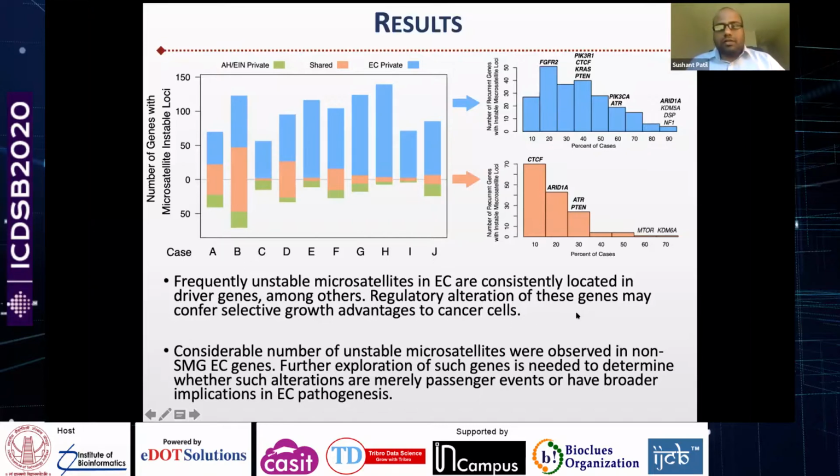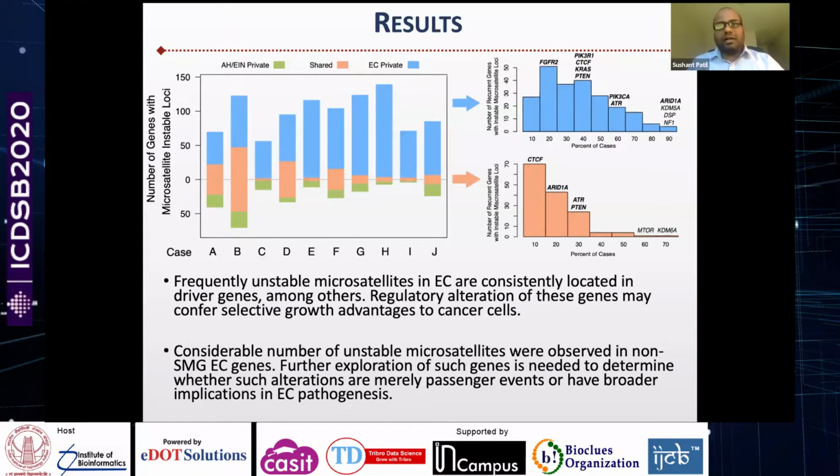So regulatory alteration of these genes may confer selective growth advantages to the cancer cells. Whereas for some of the other genes, we know very little. So further exploration of such genes is needed to determine whether such alterations are just passenger events or they have broader implications in EC pathogenesis.